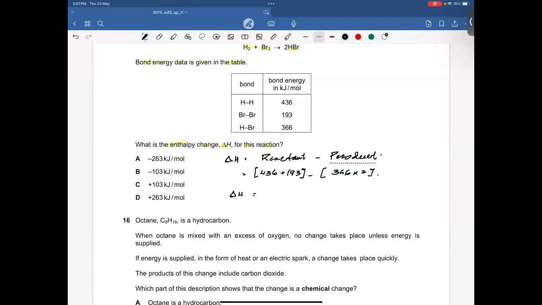So delta H is going to be how much? 436 plus 193 minus 366 times 2. So it's basically minus 103 kilojoules per mole. So I believe B is going to be the right answer. That's a very simple question, guys.